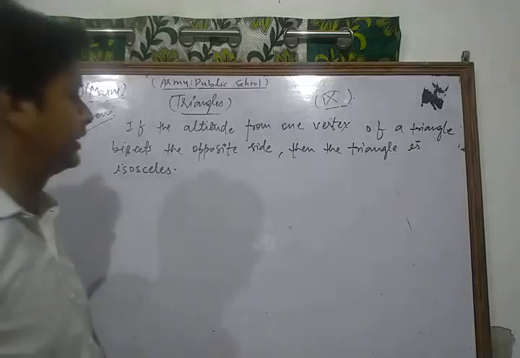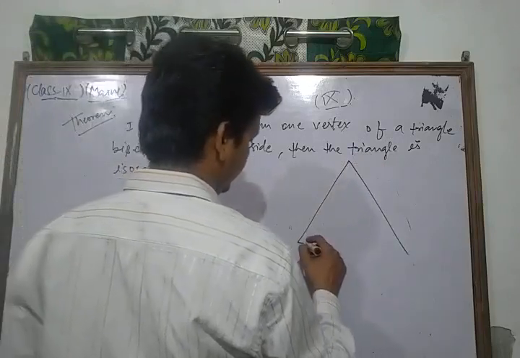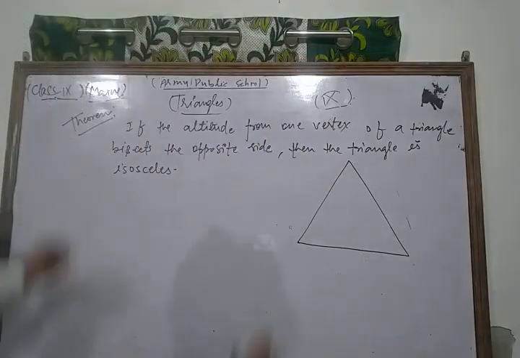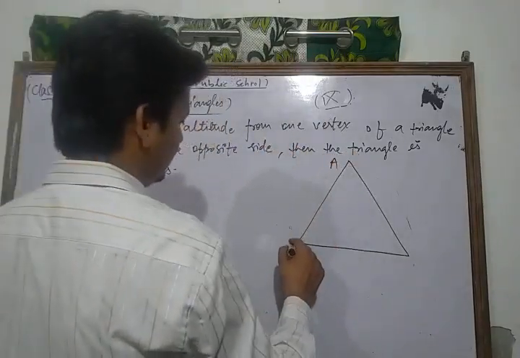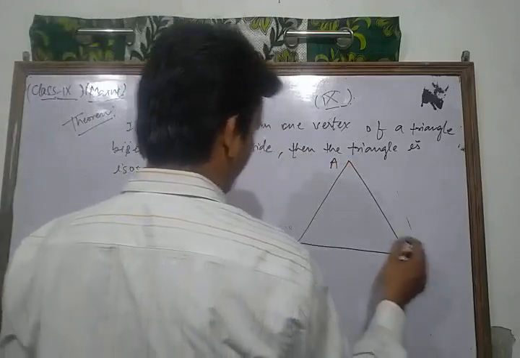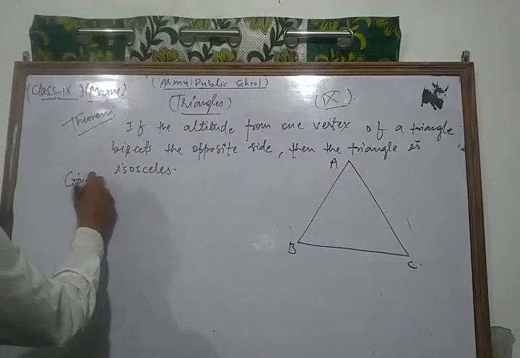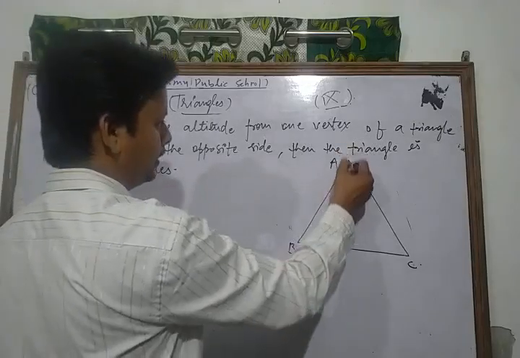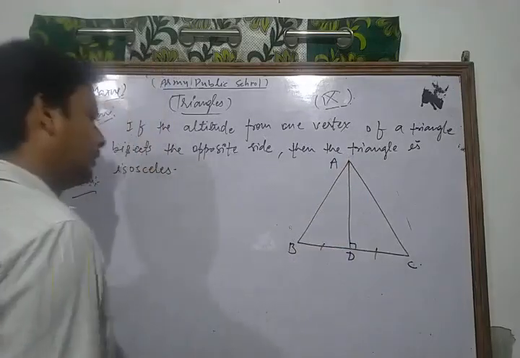First of all, we draw a triangle ABC. We write the given: the altitude from the vertex of the triangle bisects the opposite side. Suppose we draw AD perpendicular to BC, which bisects the base.